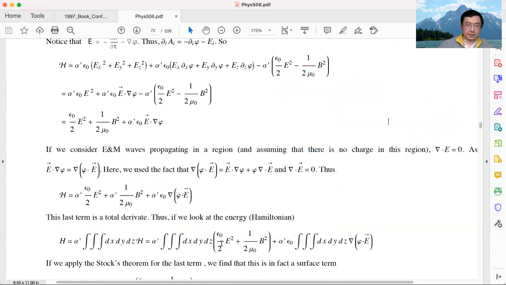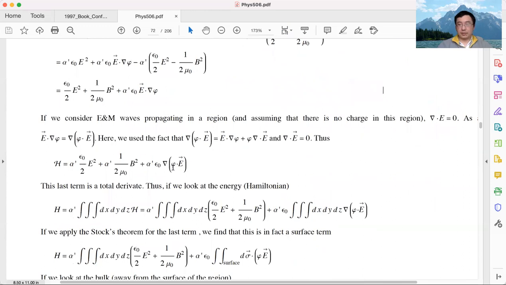Let me delete this. Okay. So the bottom line is the last term is a total derivative. If we want the real quantity we want to get, it is the Hamiltonian. And the Hamiltonian is actually the spatial integral of the Hamiltonian density. Sorry, there is no alpha prime here. There should be no alpha prime here. The Hamiltonian is a spatial integral of the Hamiltonian density.